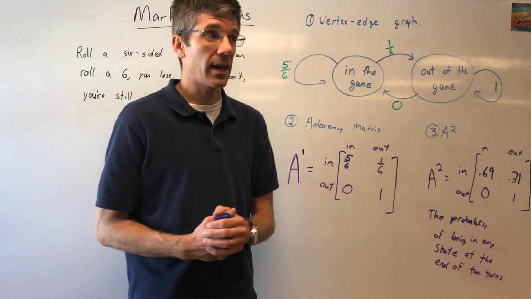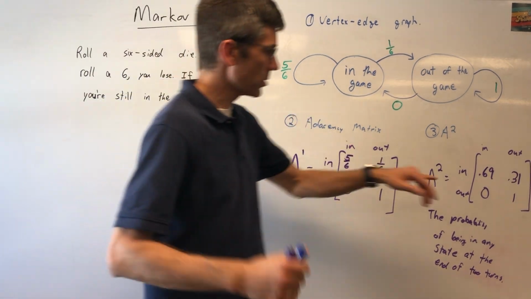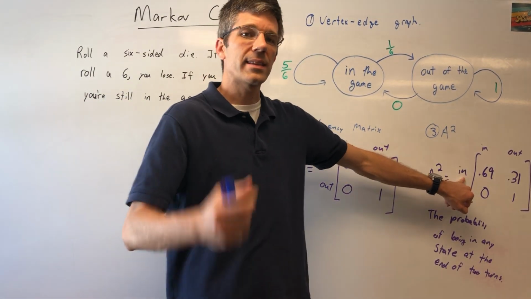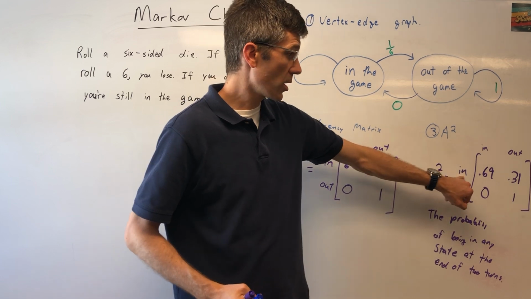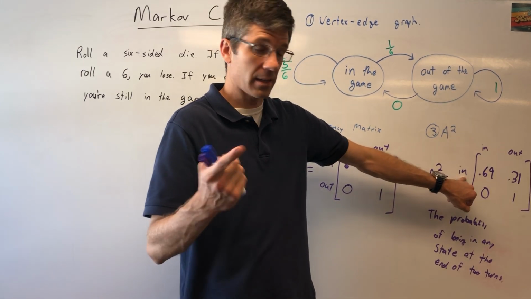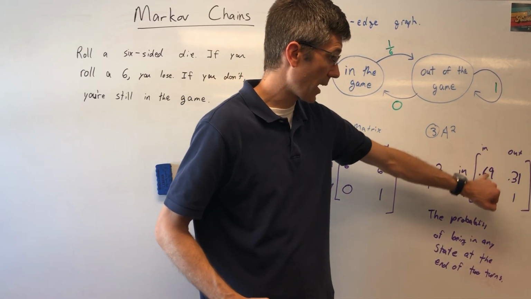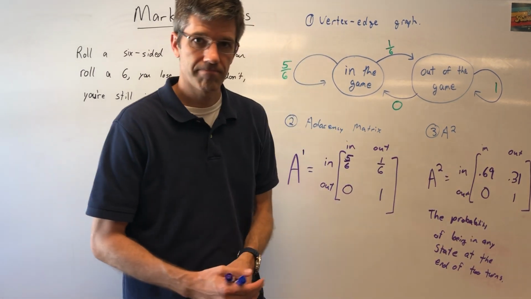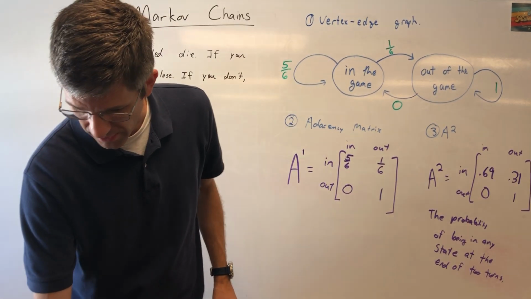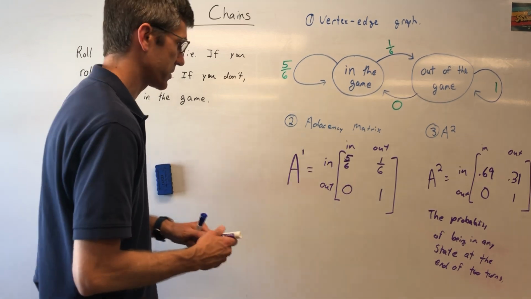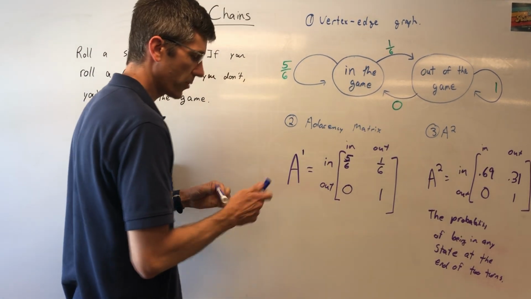Okay? If I want to say, all right, I'm in the game. Cool. We're in. We're playing. At the end of 2 turns, what's the probability that I'm still in the game? I start in the game, I'm still in the game, 69%. Okay? So then the next one says, find a cubed. What does it represent? So here's number 4.